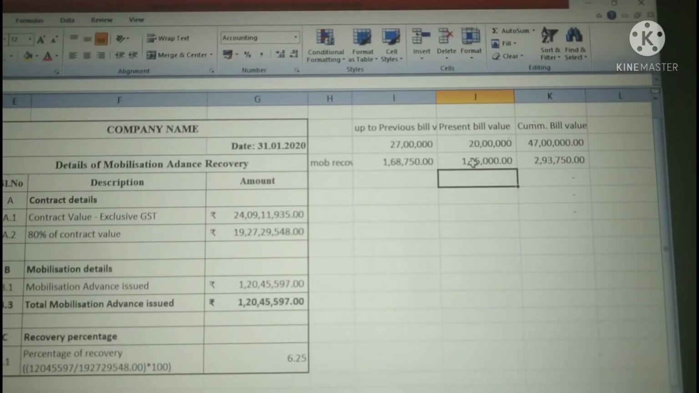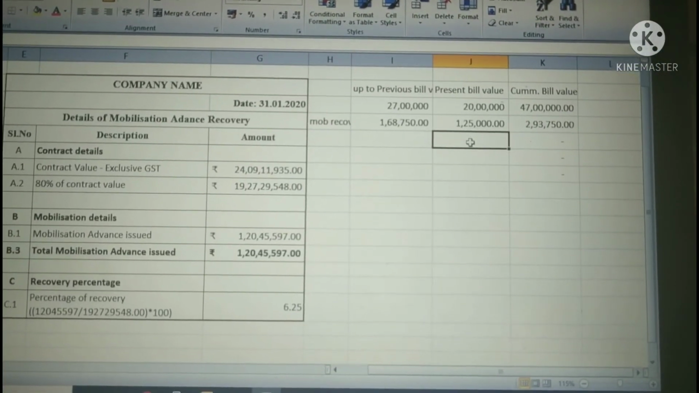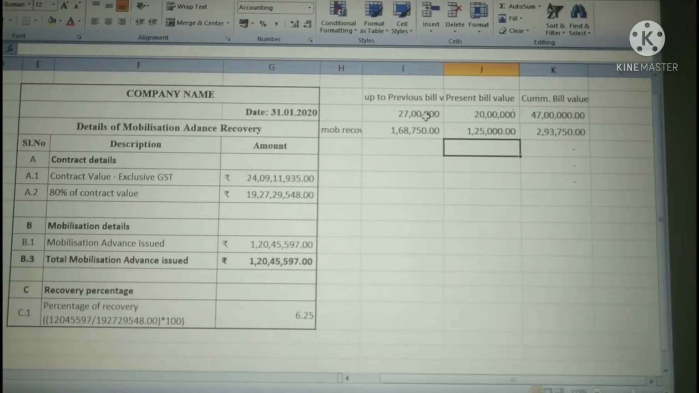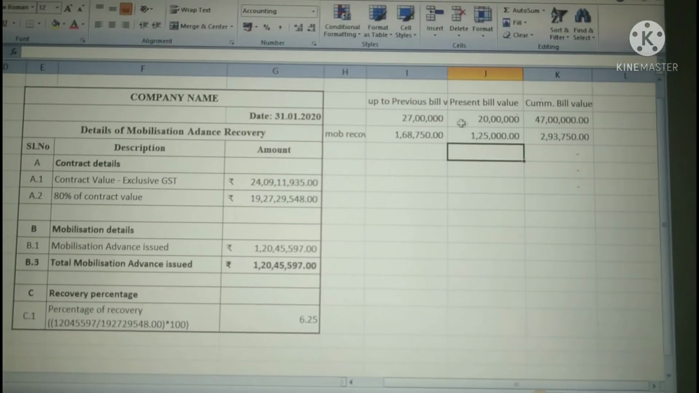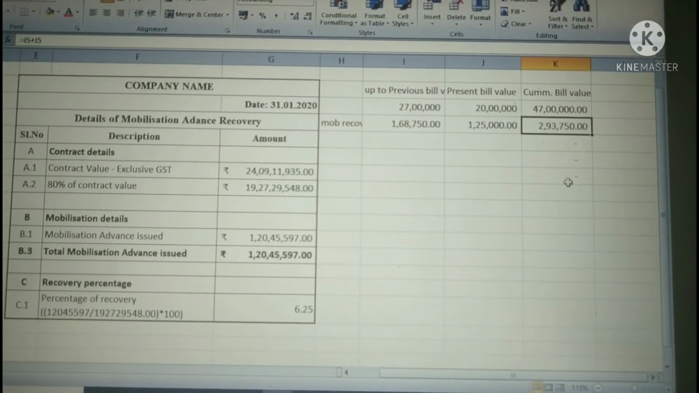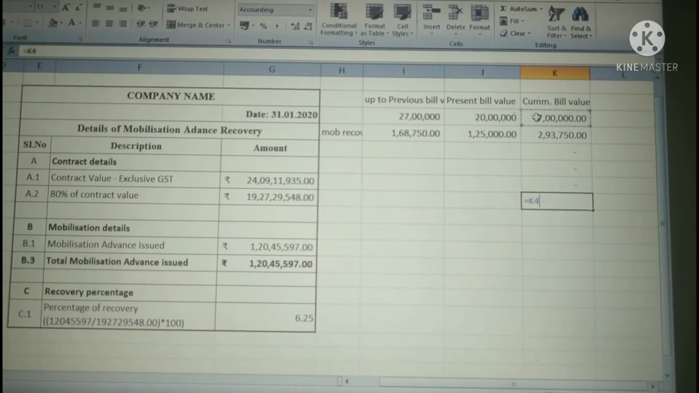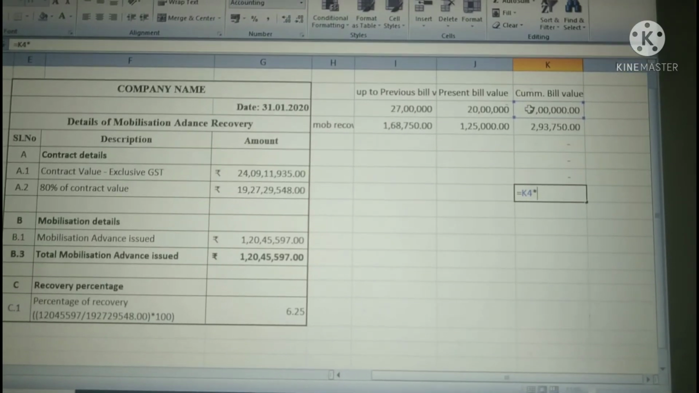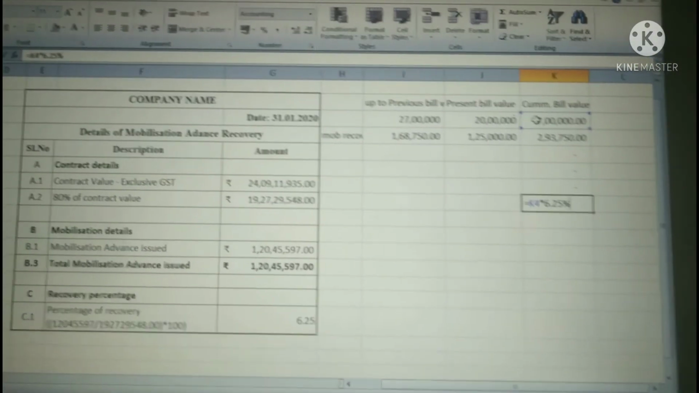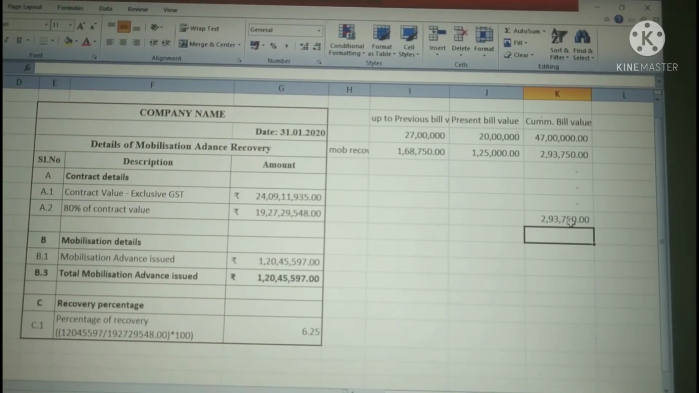We'll get 1,25,000. We are not taking previous plus present in this RA bill 3 because we have already calculated on the first and second in the last bill, that is RA bill 2. So we'll get the cumulative, that is 1 plus 2. To cross check, we'll check once: cumulative into 6.25%. So it's correct. Whatever we have calculated, it's correct.